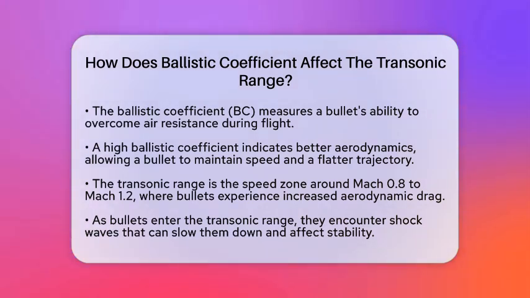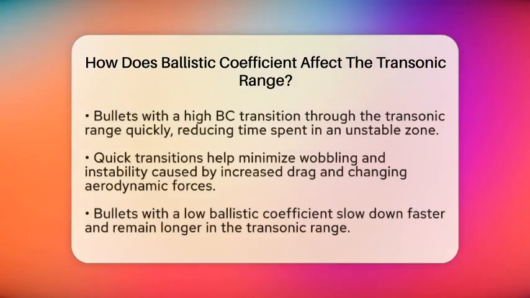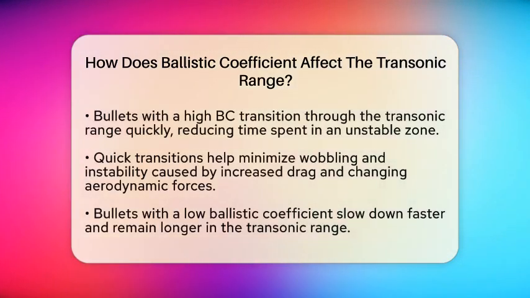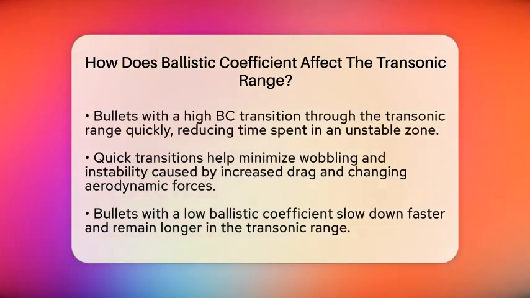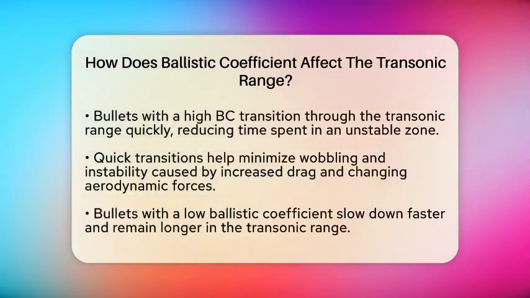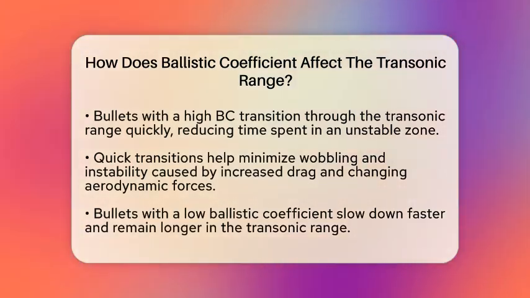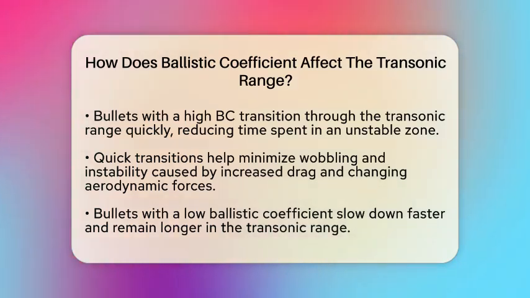Now, what is the transonic range? This is the speed zone around the speed of sound, which is roughly from Mach 0.8 to Mach 1.2. When a bullet enters this range, it faces a significant increase in aerodynamic drag. This happens because of changes in airflow, including the formation of shock waves around the bullet. As a result, the bullet slows down more quickly, which can affect its stability and accuracy.